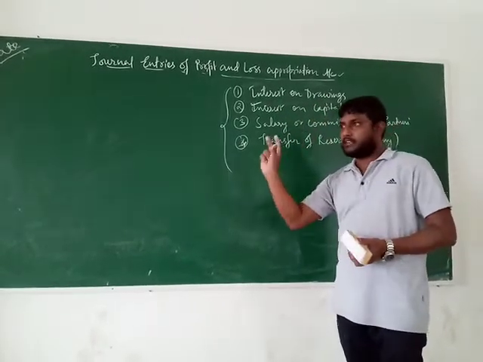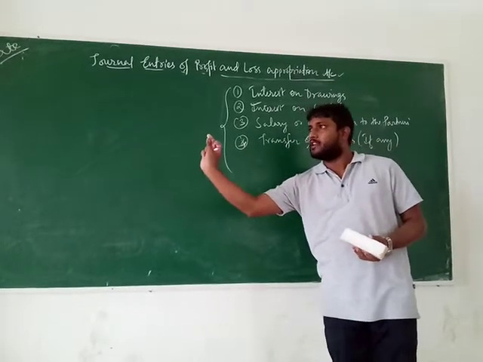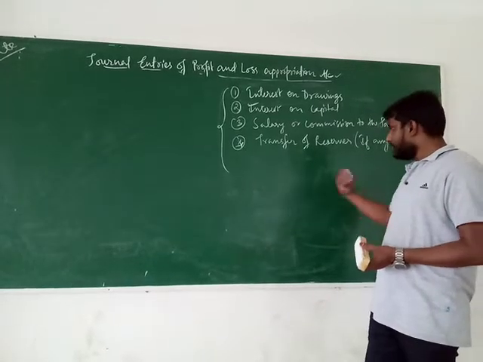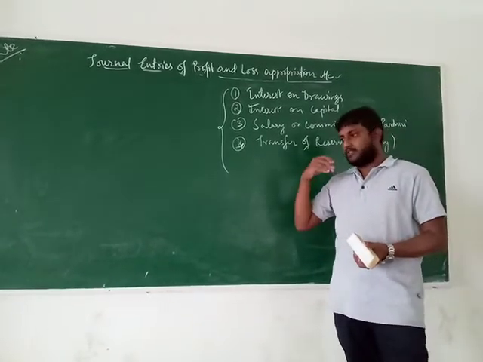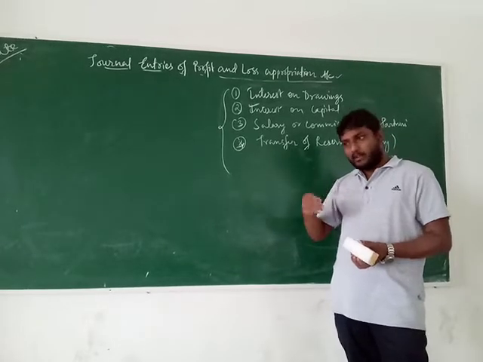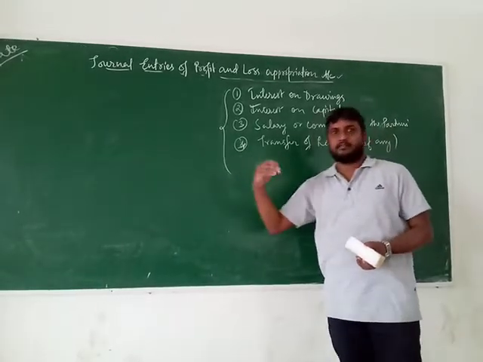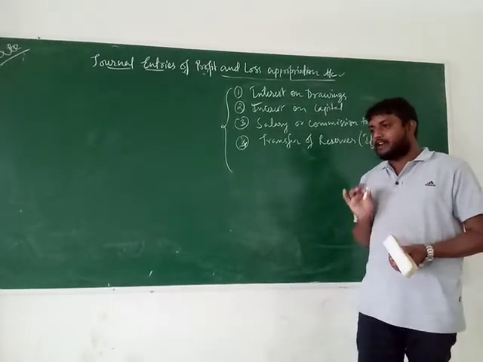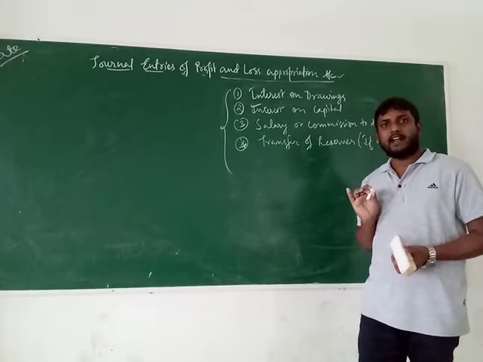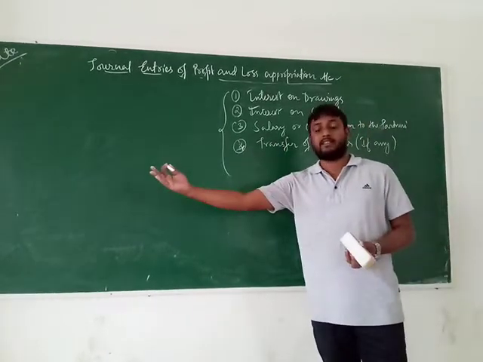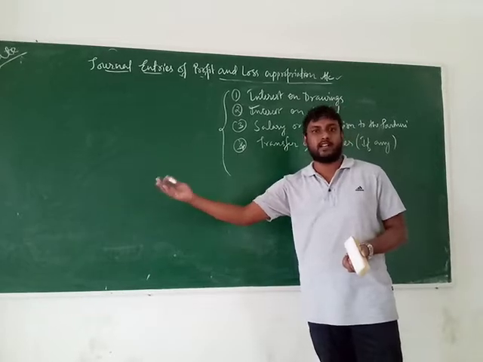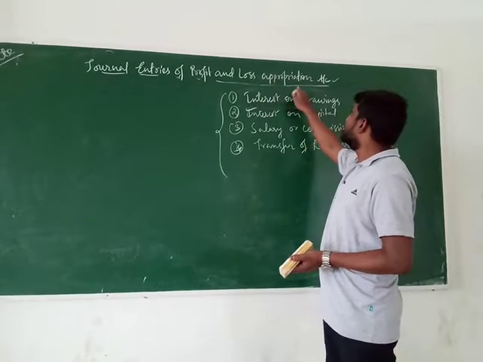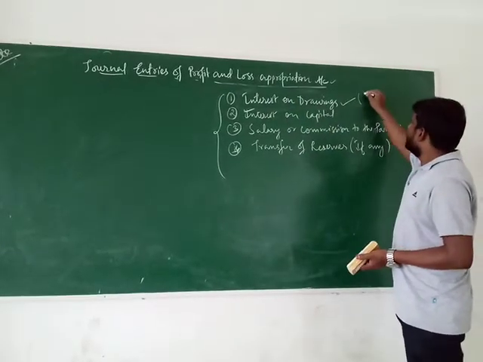Think of the firm as an individual body and the partners as separate. The partner who withdraws the money will provide interest to whom? The business, that is, the partnership firm. For the partner it is a kind of expense, but for the firm it is a kind of revenue, a kind of income. Clear? So interest on drawings in the profit and loss appropriation account follows the credit side.